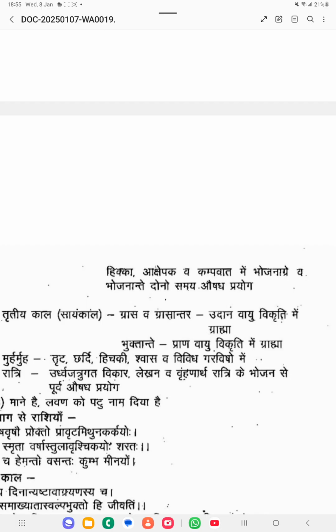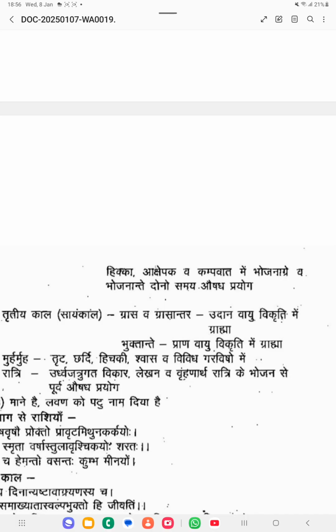In these 2 timings, the medicine is helpful for Udana Vayu Vikriti, whether along with the bolus or between the 2 boluses of the food.